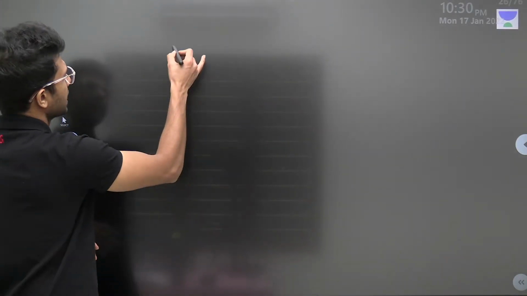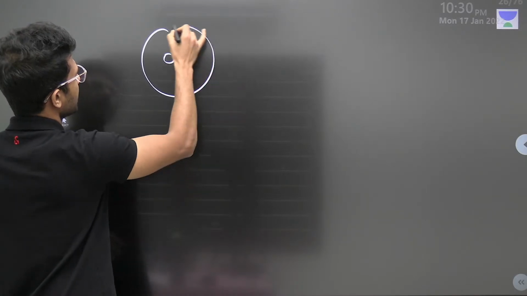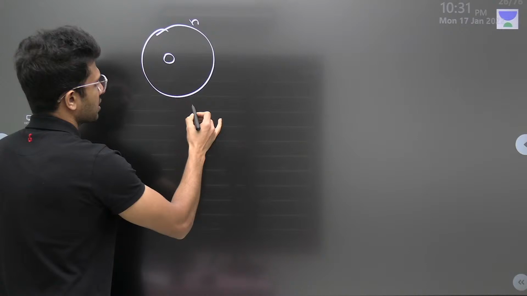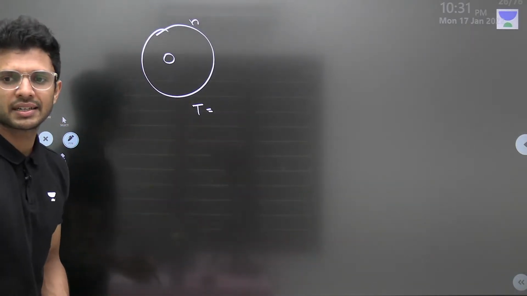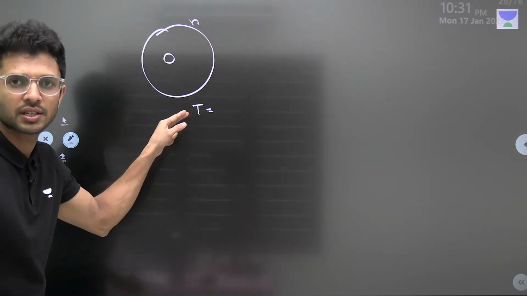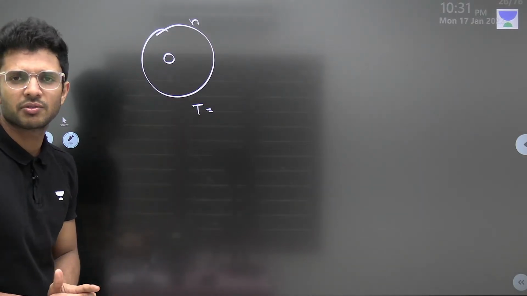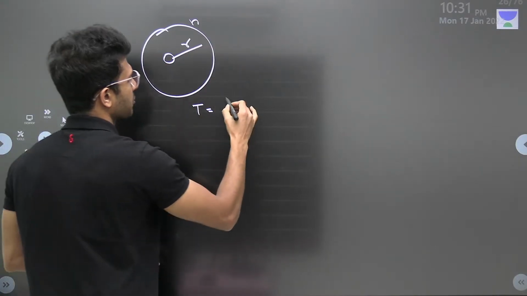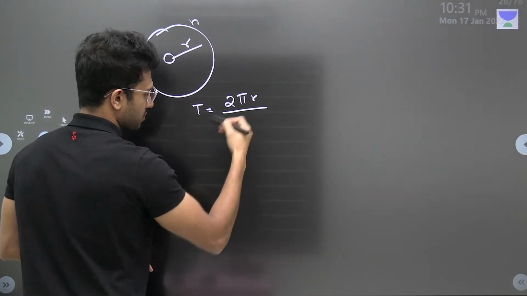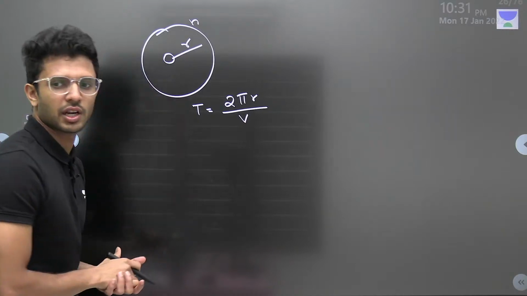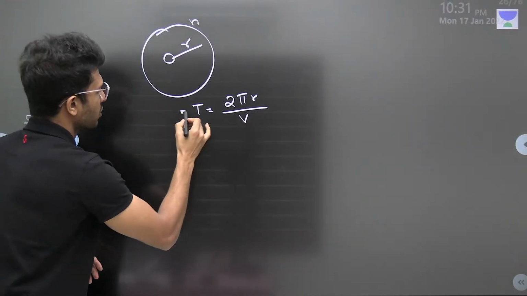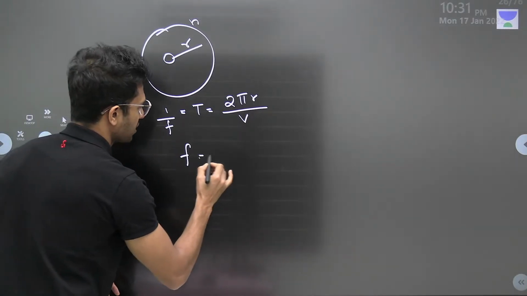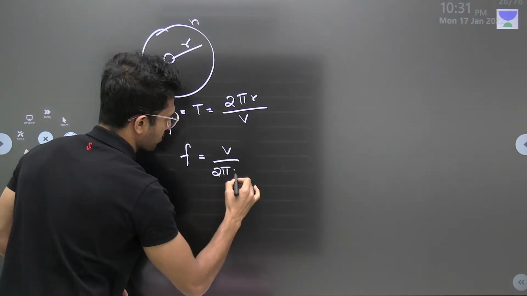This is the nucleus, and let's say the electron is revolving in the nth orbit like this. Tell me what is the time required to complete one complete revolution. Time is equal to distance divided by velocity, isn't it? How much distance does it cover if it has a radius of r? 2 pi r divided by velocity. Time period is equal to 1 by frequency. We all know that. So frequency f is equal to v divided by 2 pi r.